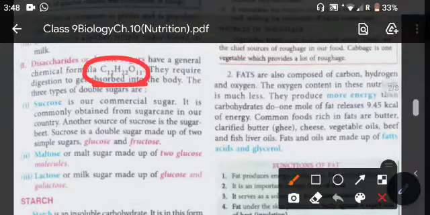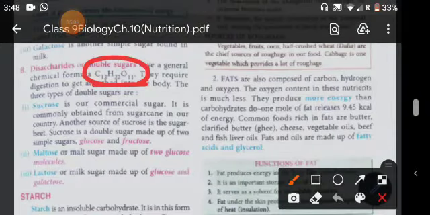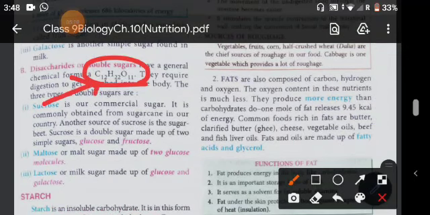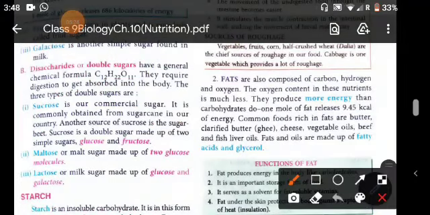Now the next topic is sucrose. The chemical formula of sucrose is given here. Sucrose is our commercial sugar. It is commonly obtained from sugar cane in our country. Another source of sucrose is the sugar beet. Sugar beet is also a source of sucrose.